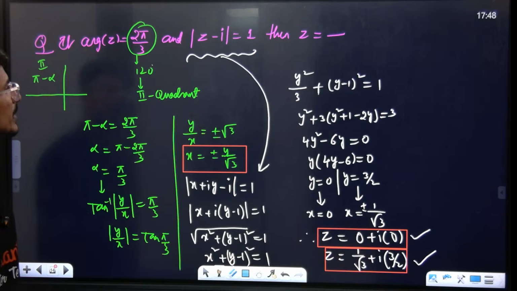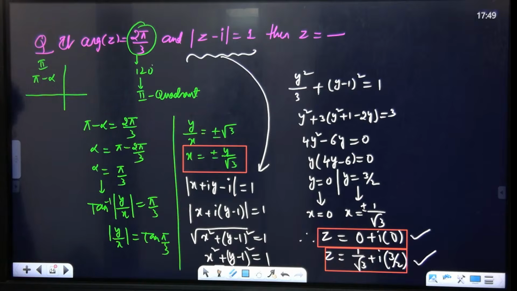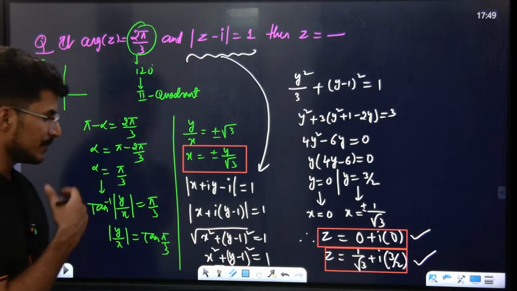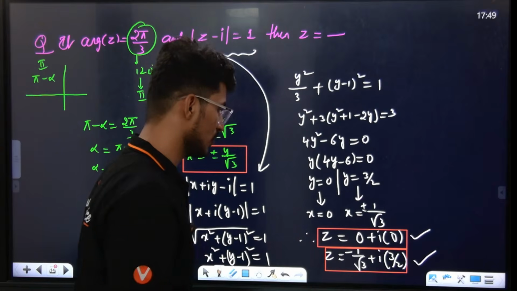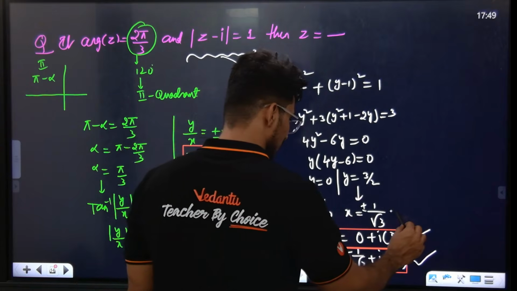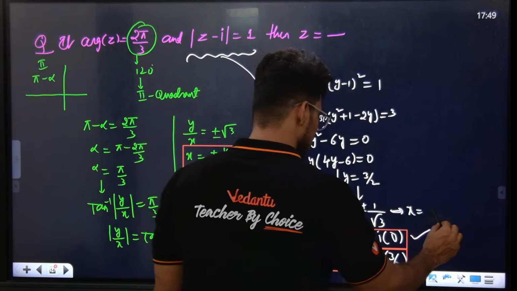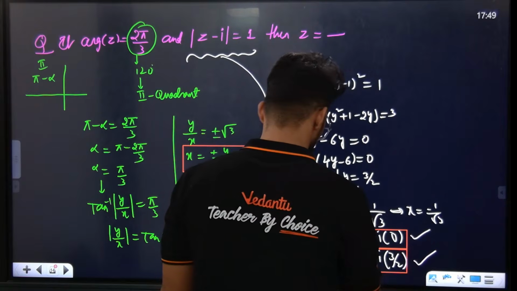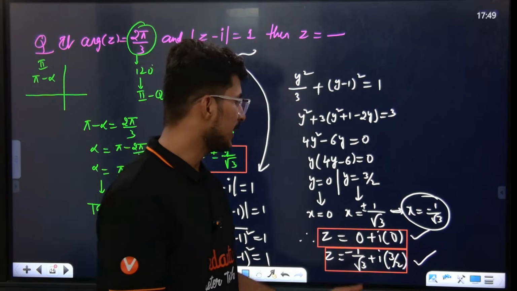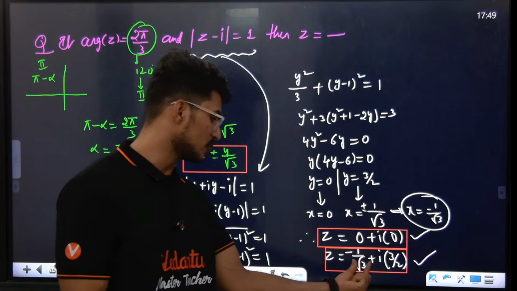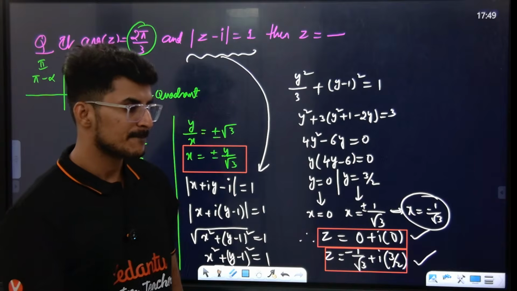Okay, basically they have given one question, one condition. What? Second quadrant. Second quadrant means x should be negative, y should be positive. Second quadrant means x value should be minus 1 by root 3. We should not take plus, because in the second quadrant x will be negative. So minus plus. Understood?